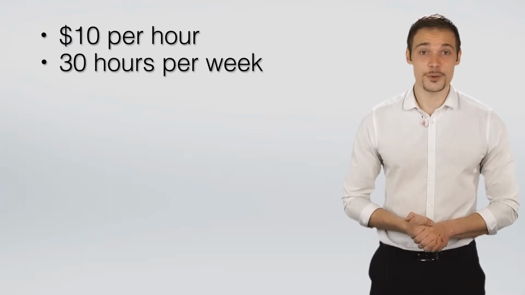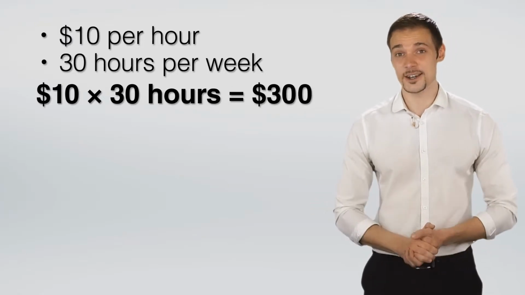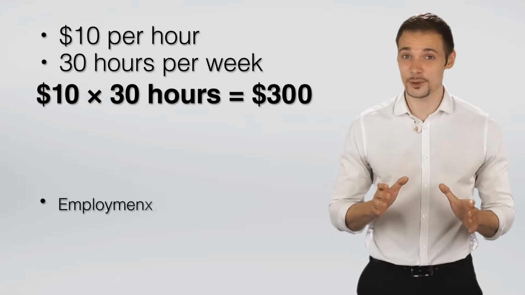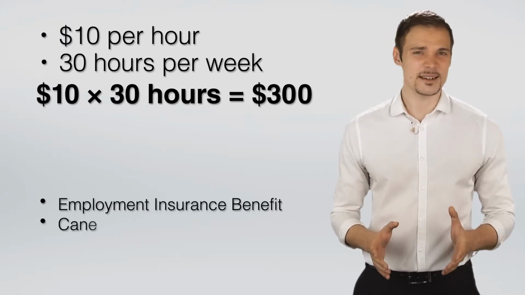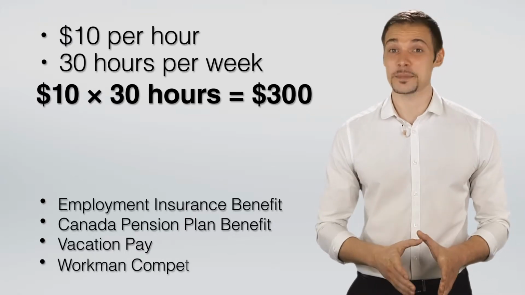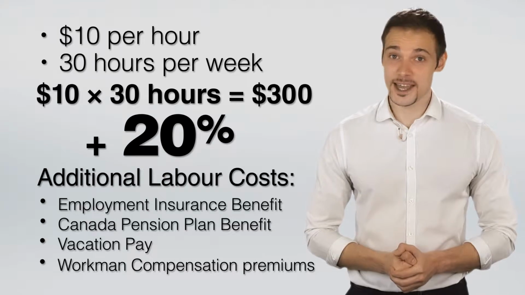Let's say you're going to pay one person $10 an hour for 30 hours a week. You may think that my expense projections will be straightforward at $300. But remember, in Canada, an employer has to pay an employee's employment insurance benefits, Canada Pension Plan benefits and vacation pay, as well as workers' compensation premiums. This usually adds another 20% to wage costs.